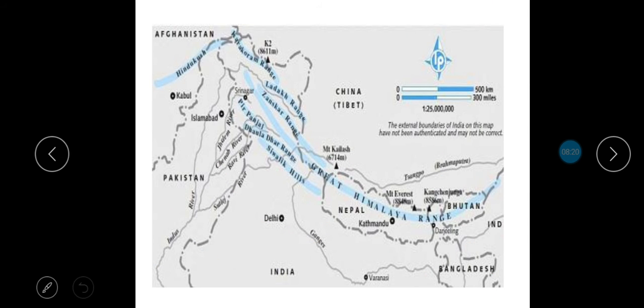Now here is the physical map of India, which shows the division of the Himalayas, and this is the first, second and third division, which I am going to tell you right now.